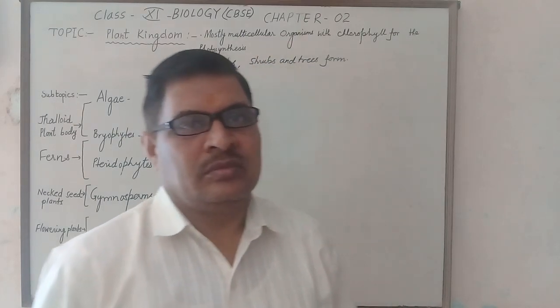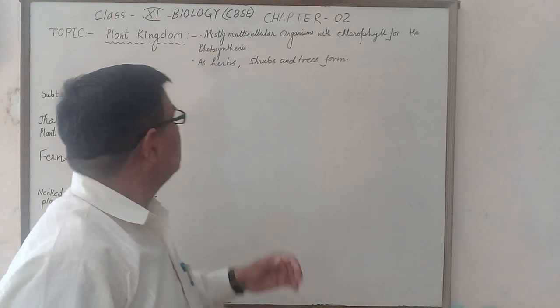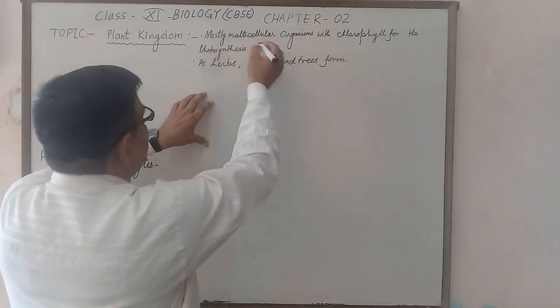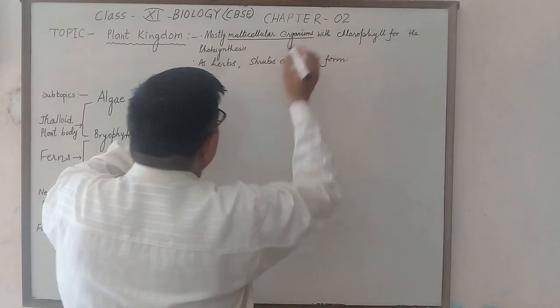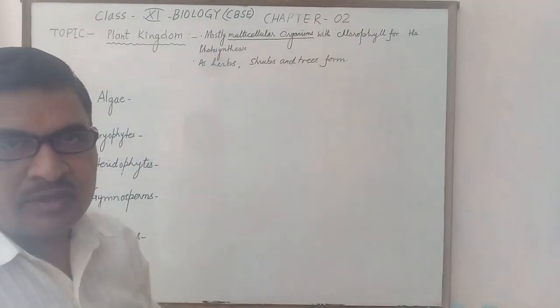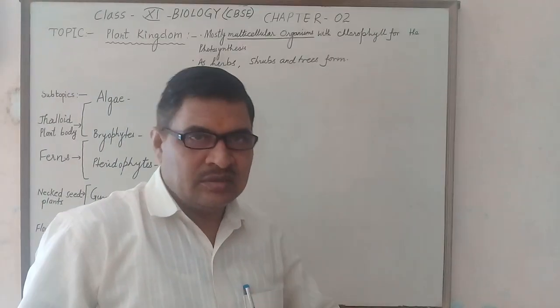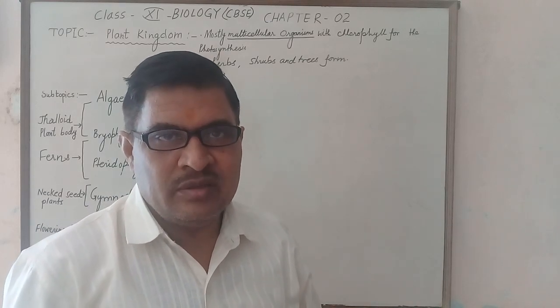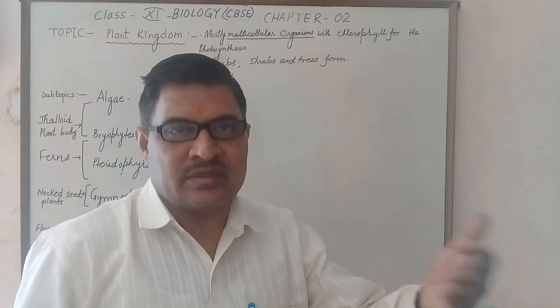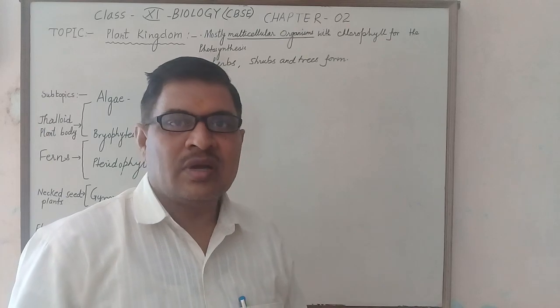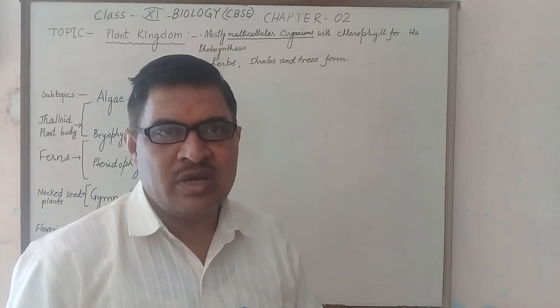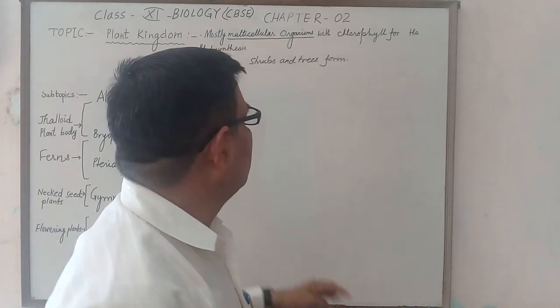The plant kingdom generally has important characters, like being mostly multicellular organisms. Multicellular means the plant body is made by many cells.